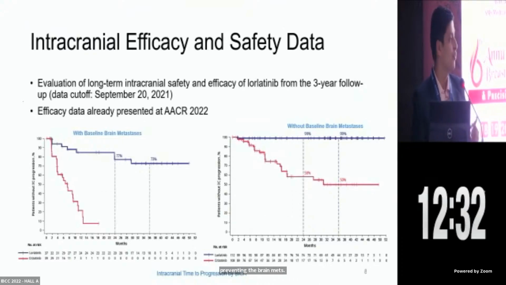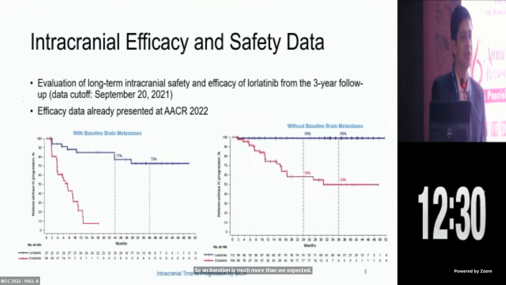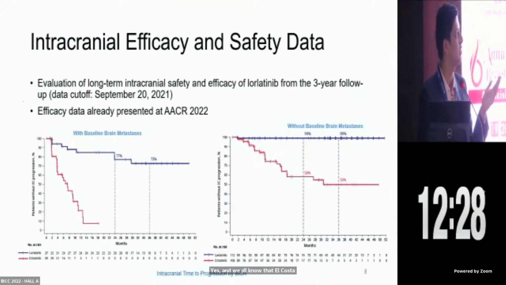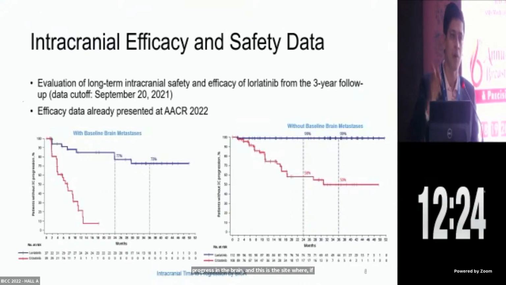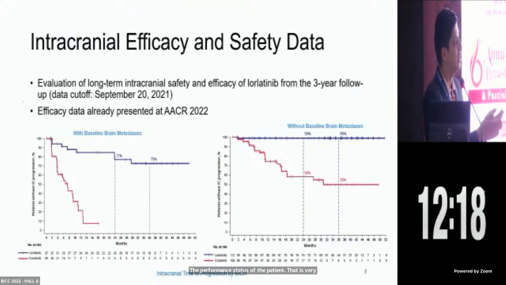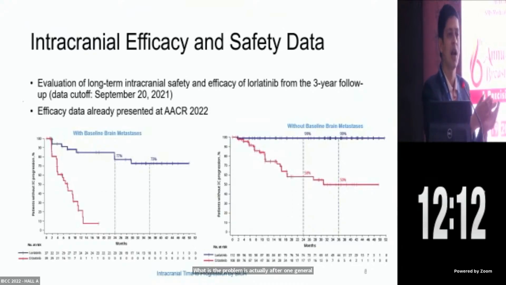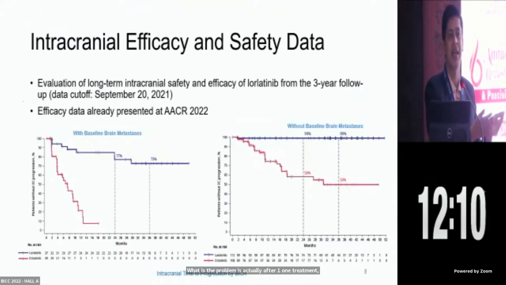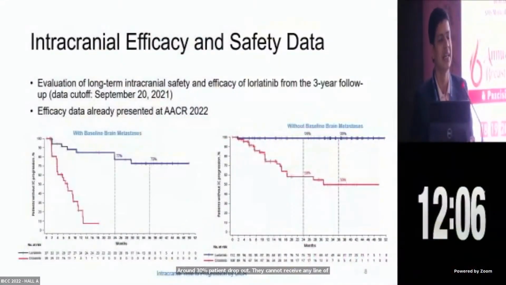Right? Yes. And we all know that ALK positive patients progress in the brain, and if a patient progresses there, it is very difficult to improve the performance status. That is very important. It is not that we can use first generation, then second, then third. The problem is that after one treatment failure, around 30% of patients drop out. They cannot receive any further line of treatment because their performance status has deteriorated so much. Sir, do you agree?